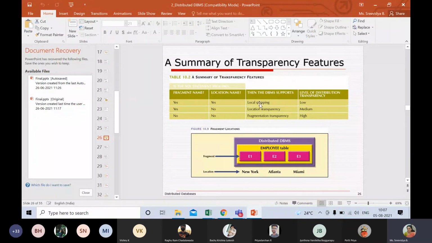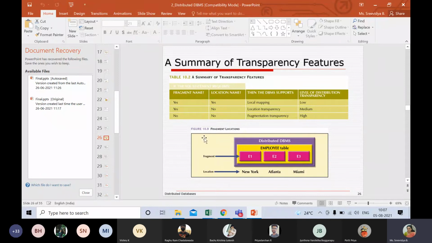Local mapping: fragment name should be known, location name should be known, and transparency is low. Location transparency: fragment name is known, location name need not be mentioned, and the transparency level is medium. Fragmentation transparency: the fragment name is not known, location name is also not known, and the level of transparency is high.